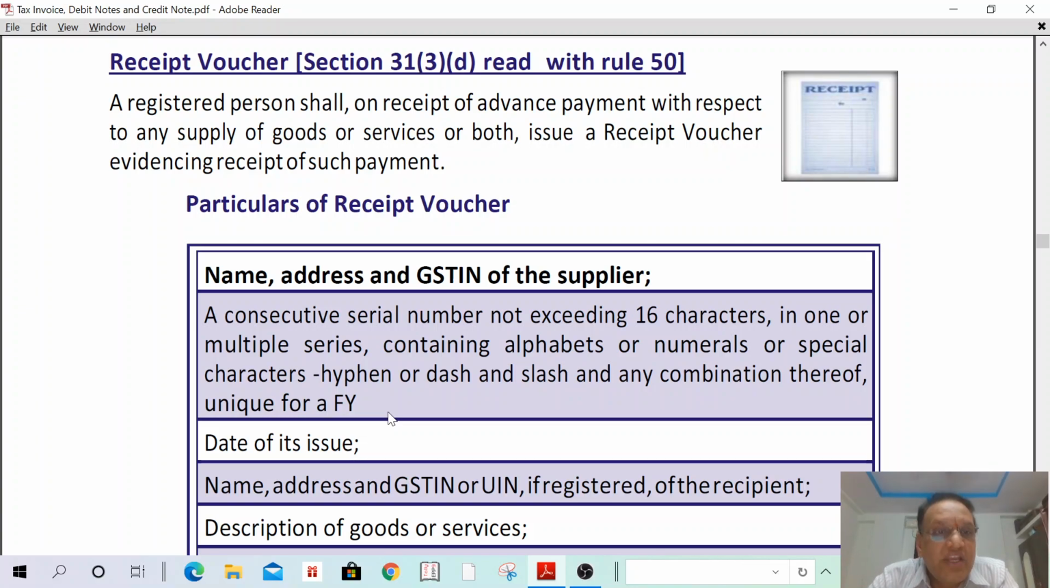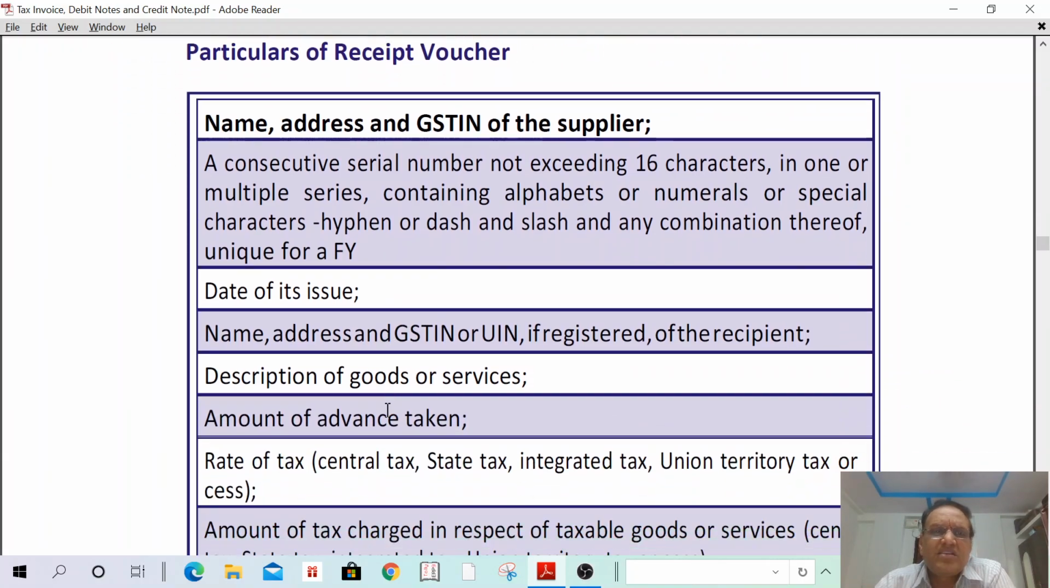I can read now. A registered person shall, on receipt of advance payment with respect to any supply of goods or services or both, issue a receipt voucher evidencing the receipt of such payment. The particulars of the receipt voucher are the same. What are the particulars of the receipt voucher? More or less all the details are common.